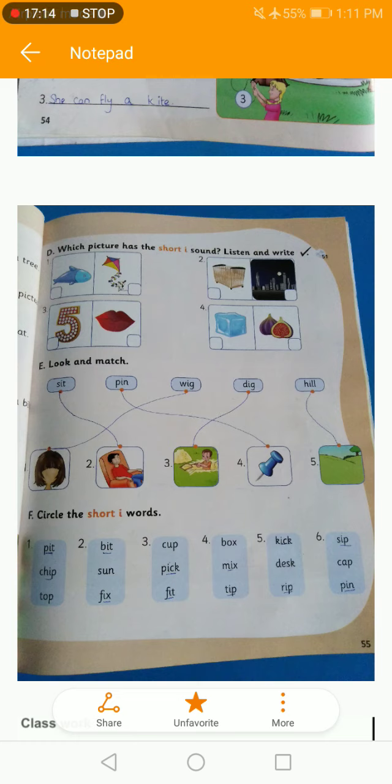Then fourth one, box, mix and tip. We have mix and tip. You have to circle mix and tip. Then fifth one, kick, desk and rip. So here kick and rip have the short I sound. So you have to circle kick and rip. Then we have sip, cap and pin. In sixth we have sip and pin. You have to circle sip and pin. So this is all in the review of unit number 6.